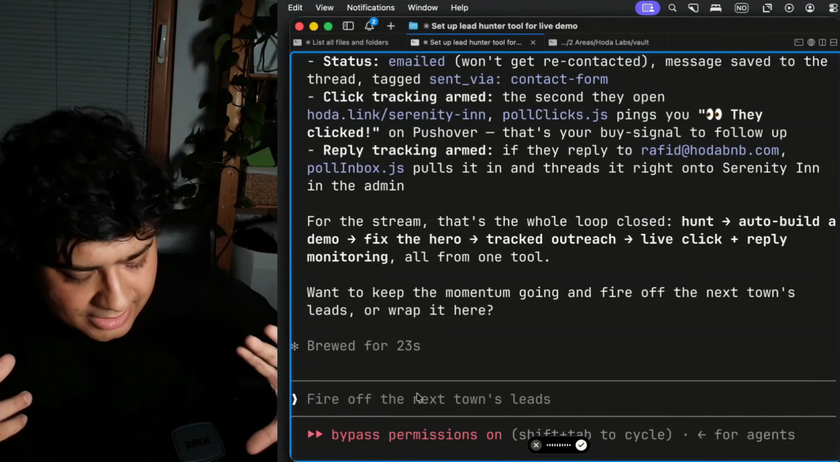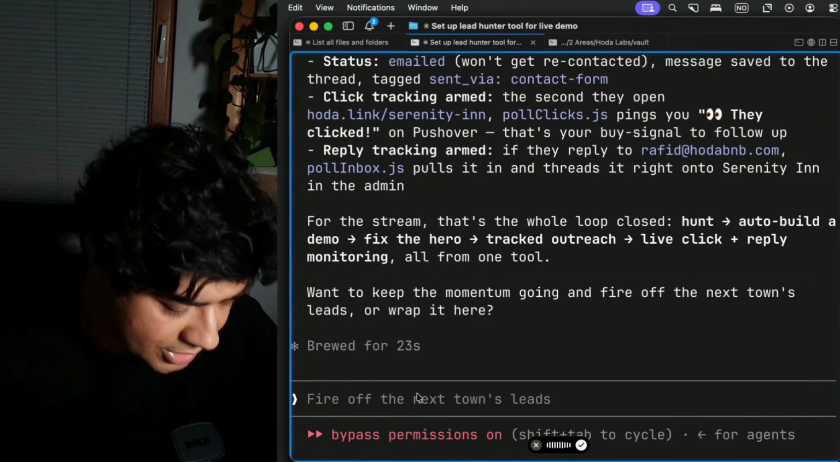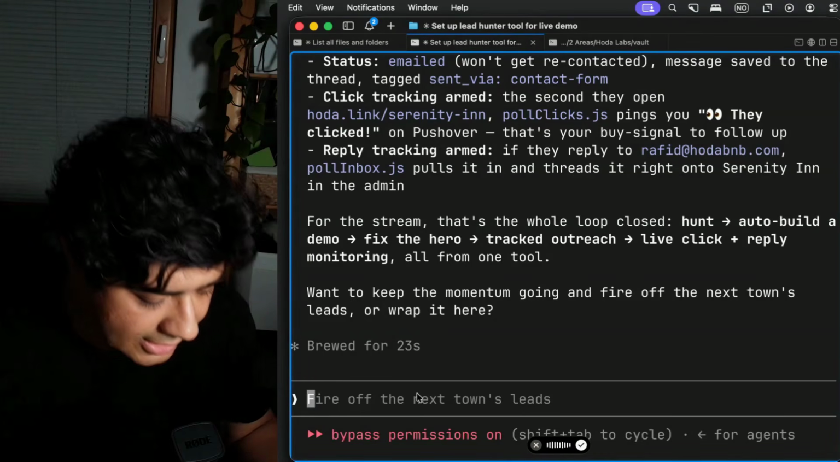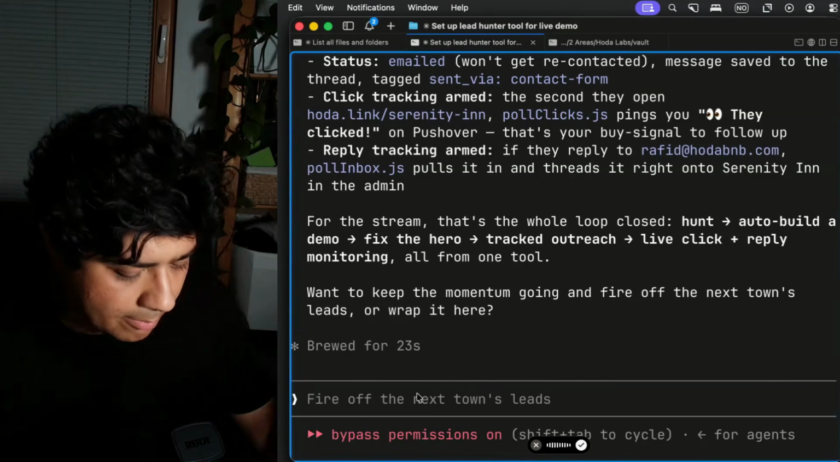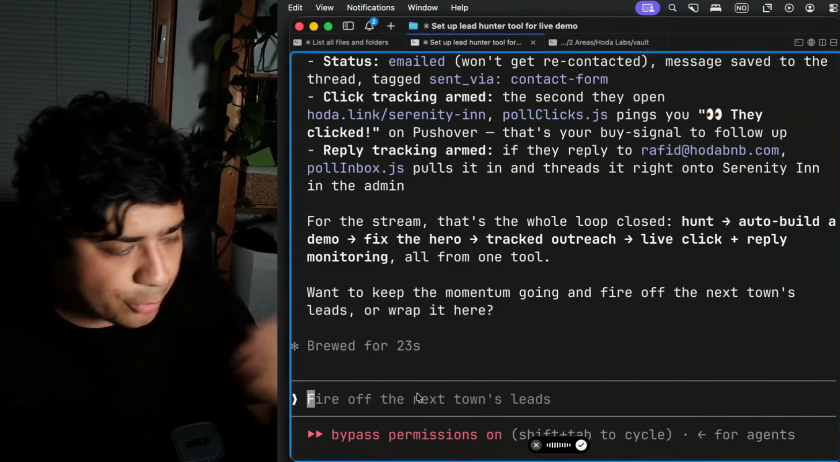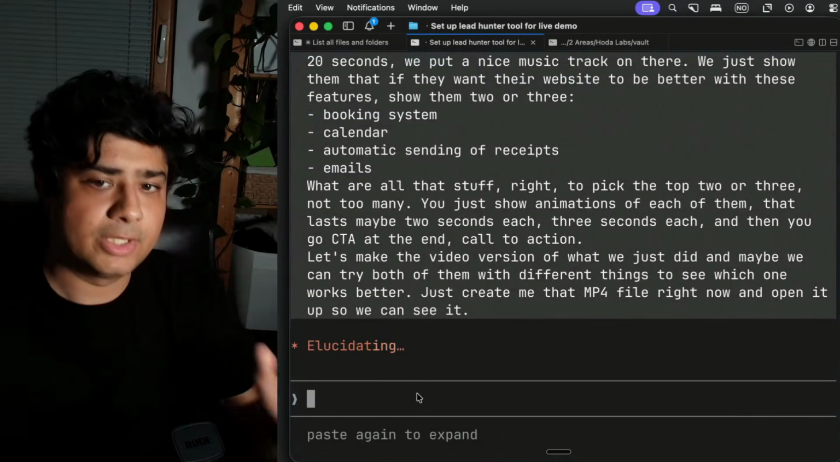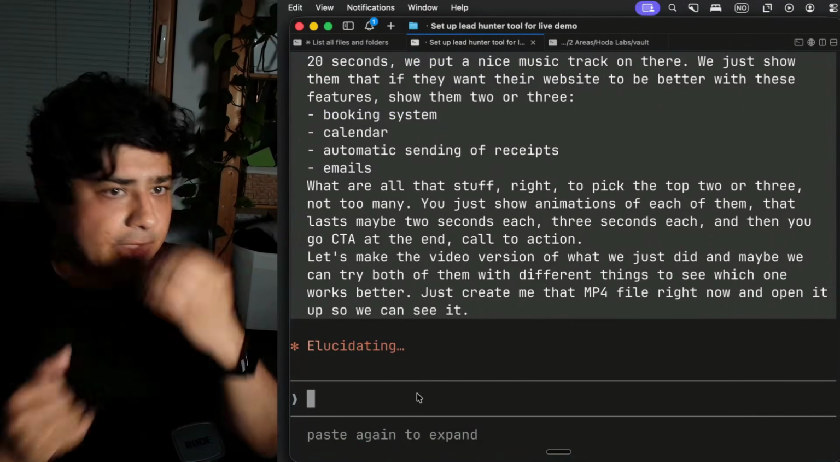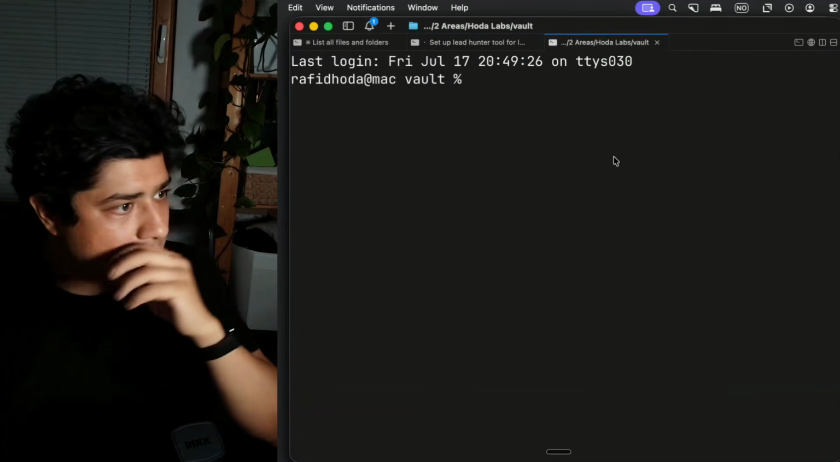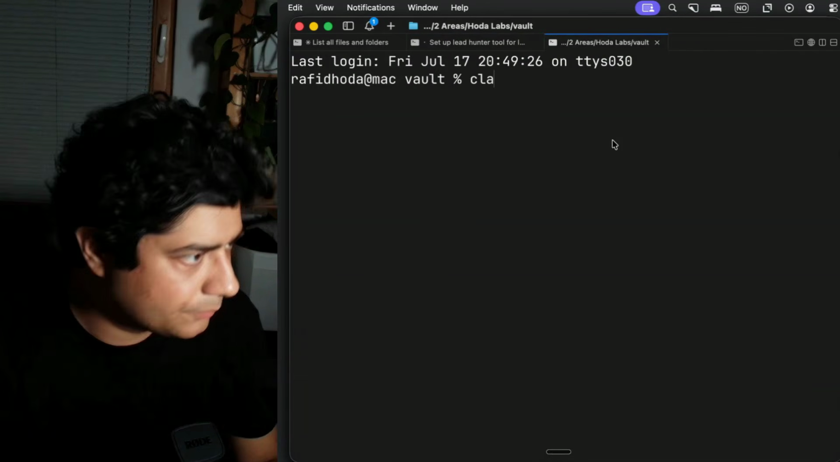So let's make the video version of what we just did, and maybe we can try both of them with different things to see which one works better. So just create me that MP4 file right now and open it up so we can see it. All right, let's see what it can do. This is going to take a while, so I'm going to go here and we're going to try something new.